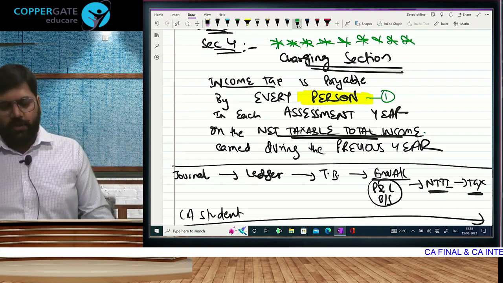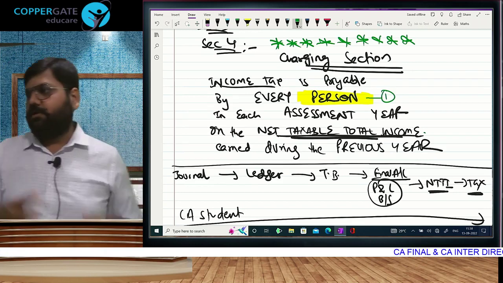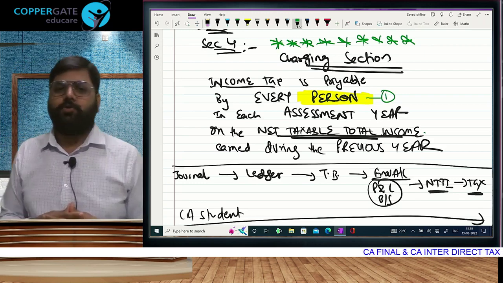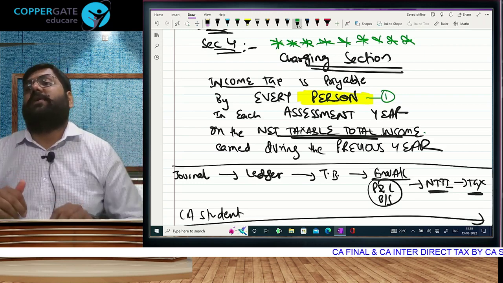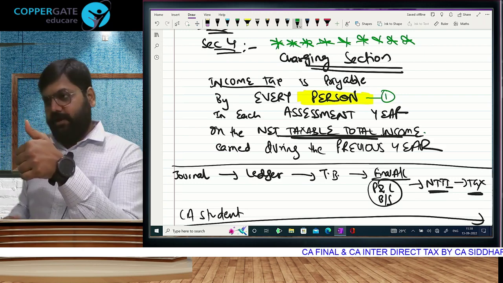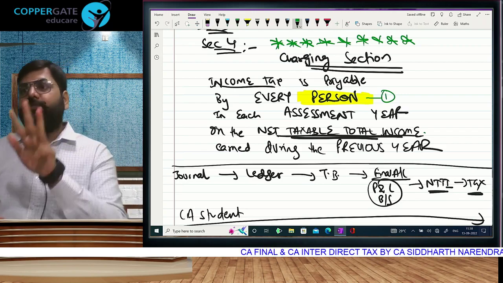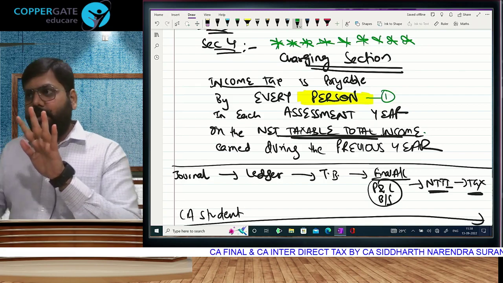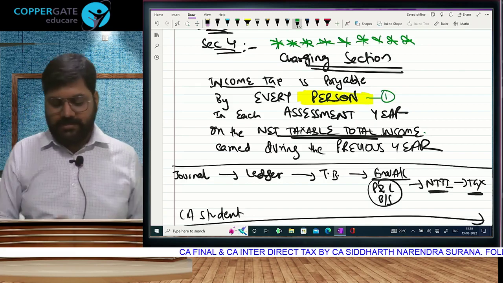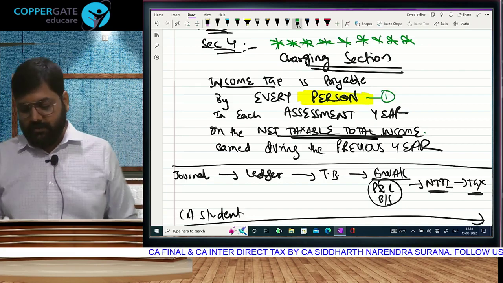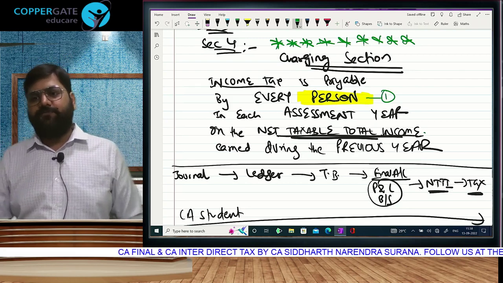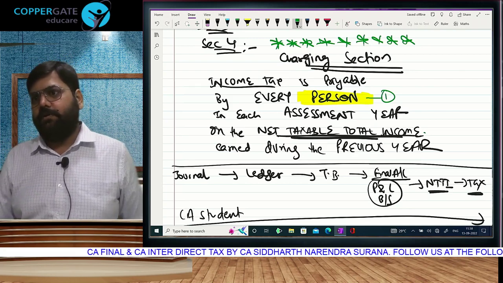Can you, without looking at the list, try to tell me who are those 7 persons liable to pay tax if they have income? Individual, HUF, company, firm, AOP, BOI, local authority. Fantastic. 7 categories of persons liable to pay tax.